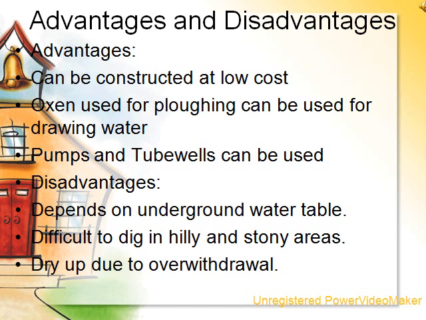Now let us come to the disadvantages of well irrigation. Wells depend upon underground water table which varies from place to place. Secondly, it is difficult to dig wells in hilly areas and stony areas. Thirdly, traditional wells dry up due to over withdrawal of water. And lastly, running tube wells is costly for the farmers as it requires electricity.